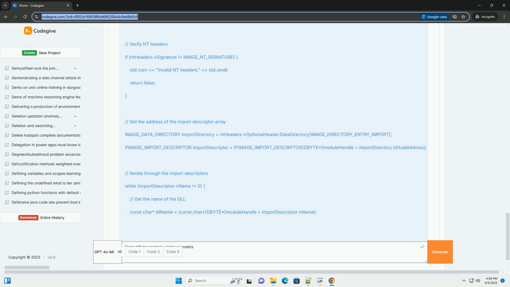Bootkits. These infect the Master Boot Record, MBR, or the UEFI firmware, allowing them to execute before the operating system loads. This makes them extremely difficult to remove. Virtual machine rootkits, hypervisor rootkits. These operate below the operating system level, in a hypervisor environment. They can control the operating system running inside the virtual machine.